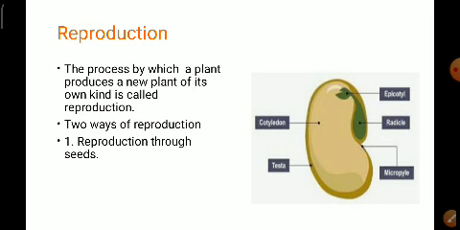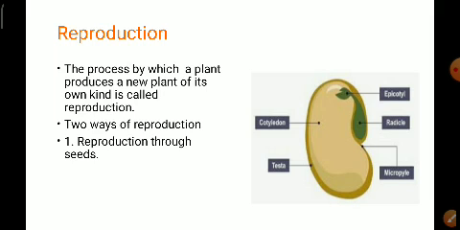All the living things, that is the animals, human beings, and also the plants, as the plants are also living things, they reproduce. That means they produce a new plant to maintain their race and also to keep the number on the earth, children. So the process by which plants produce a new plant of its own kind is called reproduction. The reproduction in plants takes place in two ways.